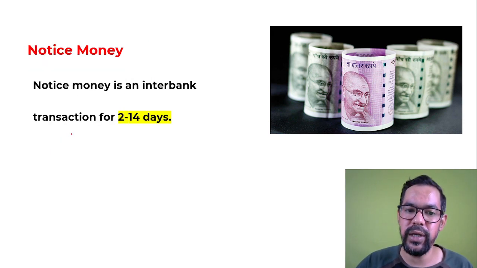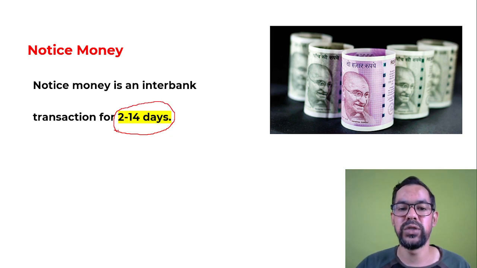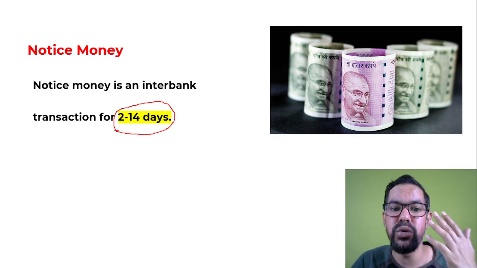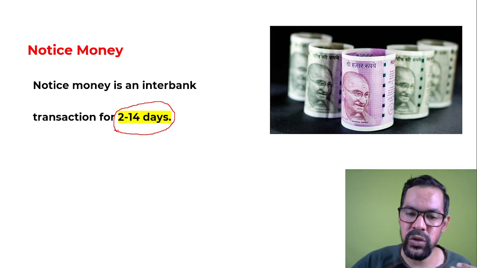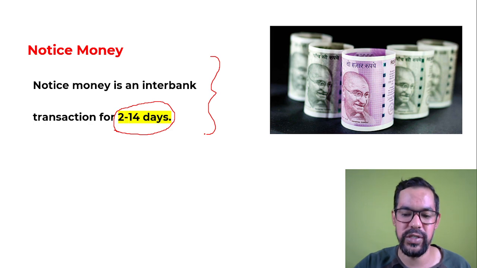Similarly, notice money is for 2 to 14 days. It is an interbank transaction for 2 to 14 days. When a bank needs money, they borrow from another bank for 10 days, 12 days or 14 days. This particular transaction between two banks is generally called notice money.